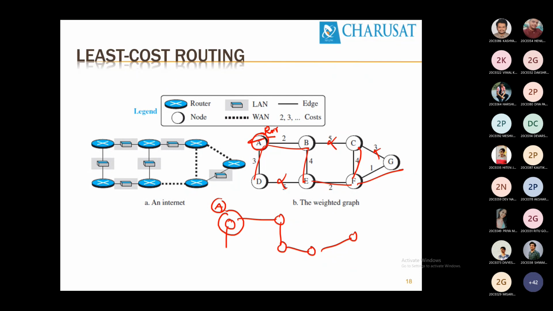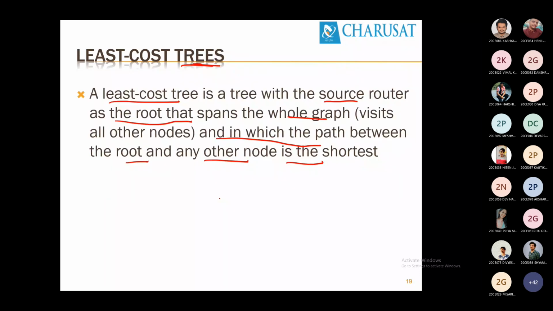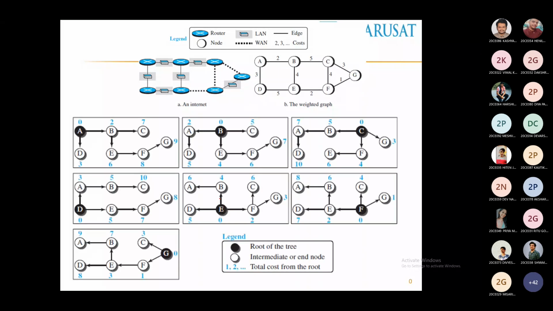This process is repeated by every router, for what? To create a tree topology. Okay, so let's see. This is just for reference. This is first A as a root. A to B, B to E, E to F, F to G, and B to C, and A to D. This is the shortest path.